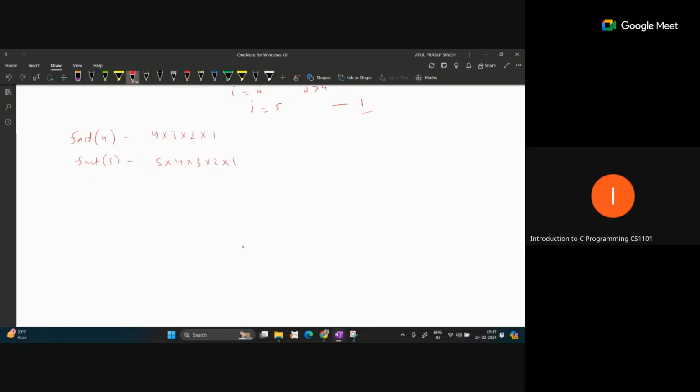So if any value is given, like the value 10, that means our output should be 10 into 9 into, till 1. We will multiply all the numbers from 10 to 1. This value will be represented as the factorial of the given number. So how can we solve this using a recursive function?